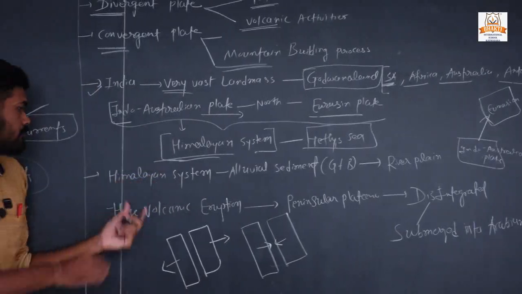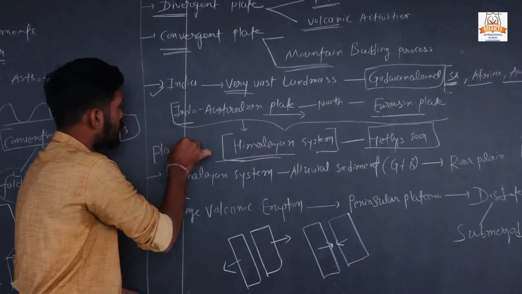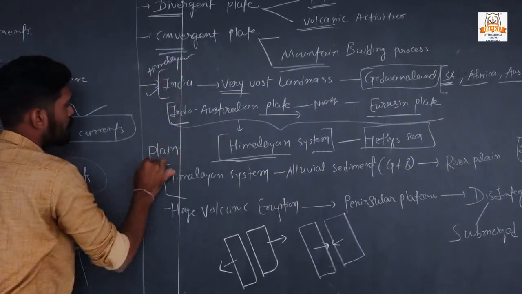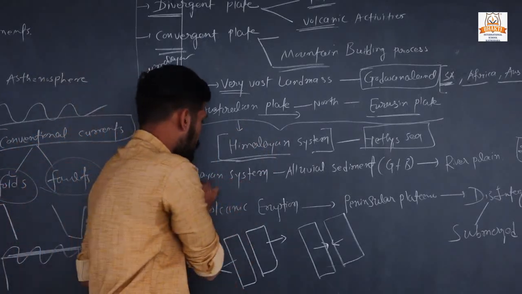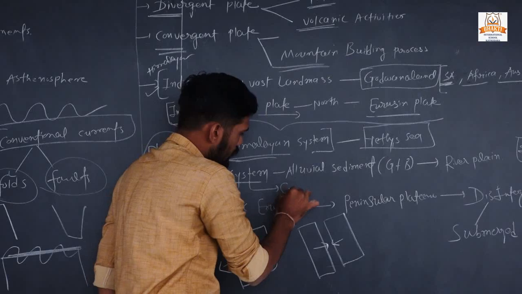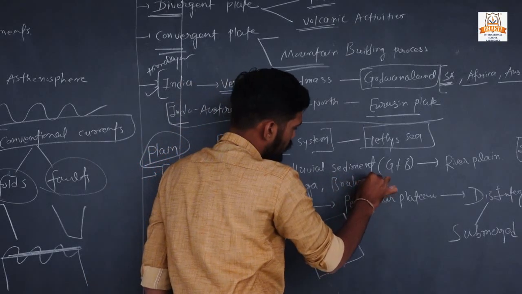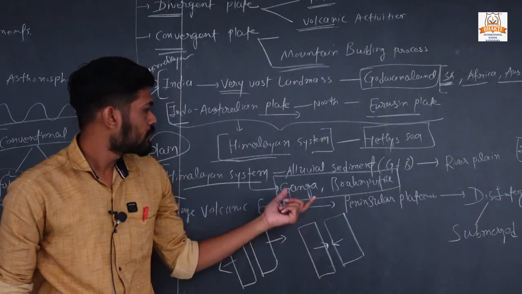Next one, how our plains formed. This is how the Himalayan system formed. From the Himalayan system, the Ganga and Brahmaputra rivers were flowing.